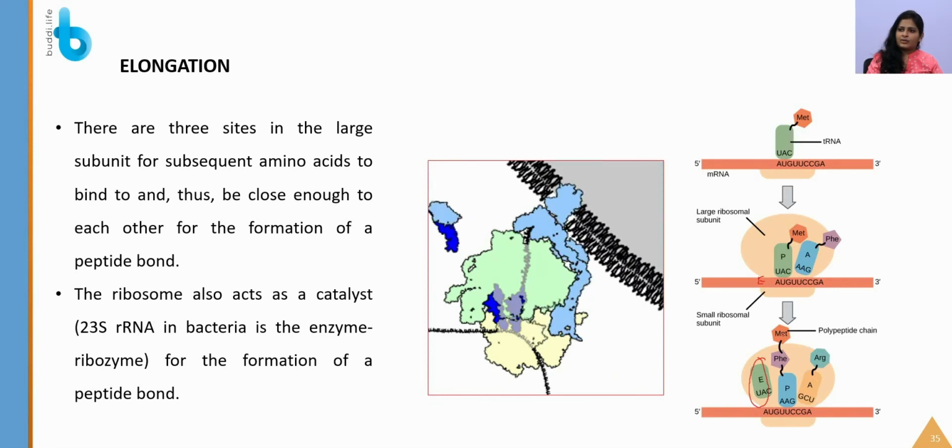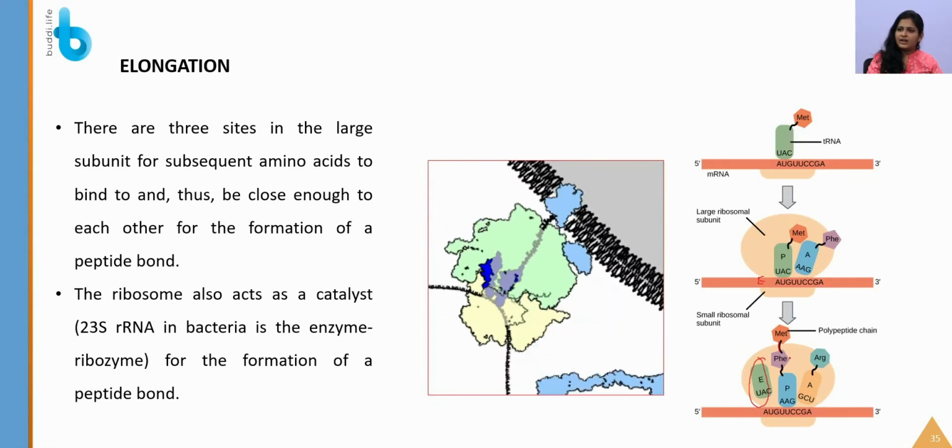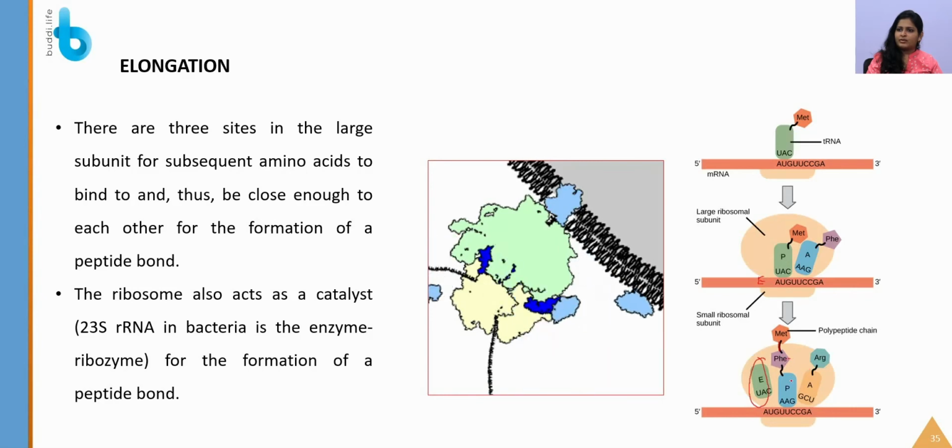After the formation of the peptide bond, you can see here, this is the formation of the peptide bond. What will happen to this AAG? It will move to the E site. Now this GCU is going to move here, which is carrying the amino acid arginine. This arginine will again form a peptide bond here, and this GCU will also move out.